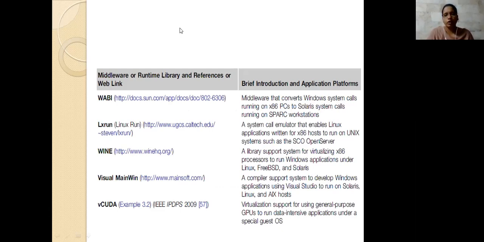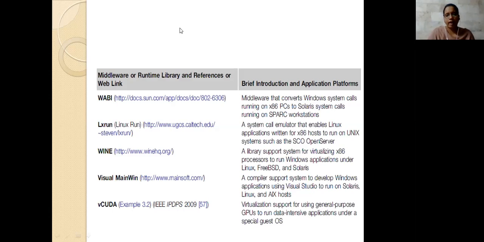Lxrun calls the emulator which enables Linux applications running on an x86 host to run on Unix, based on SCO OpenServer. And Wine supports the system for a virtual x86 processor to run Windows applications under Linux, FreeBSD, and Solaris.